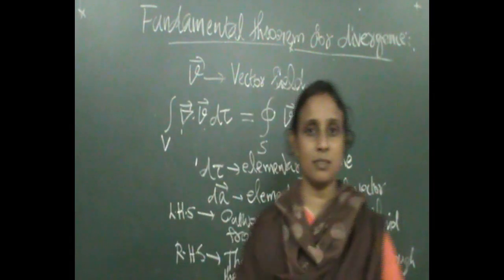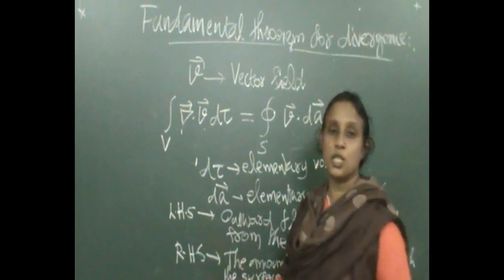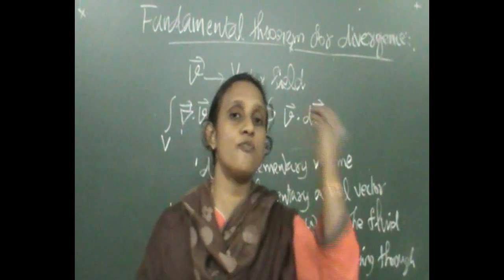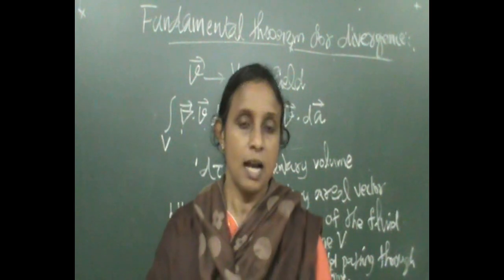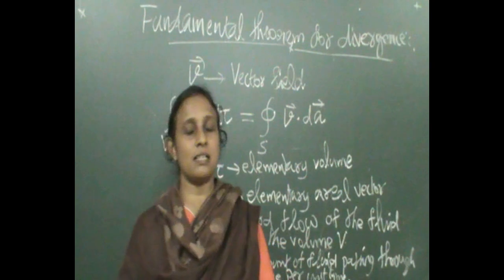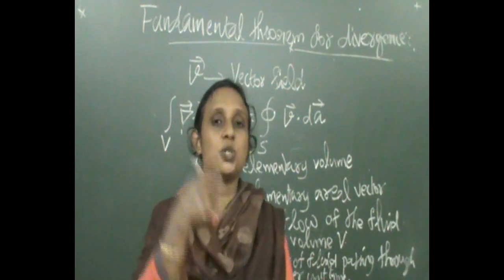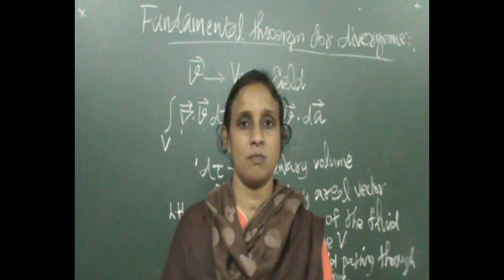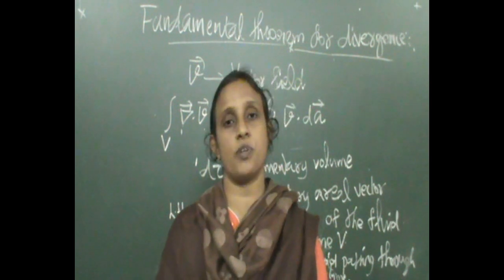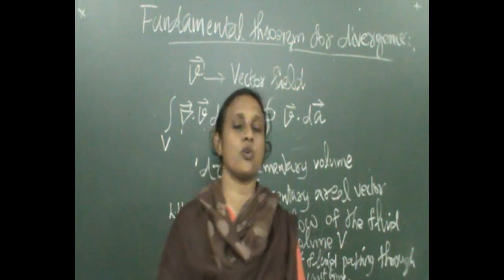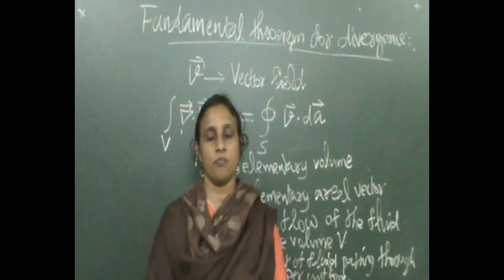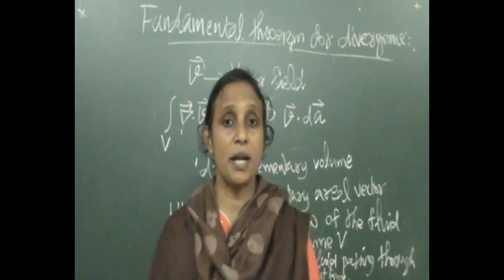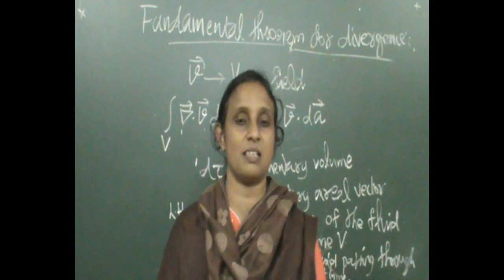So these two things should be equal. The LHS represents the outward flow of the fluid from the volume, and at the same time, the RHS represents the amount of fluid passing through the surface per unit time. Both are the same if we consider the closed surface such that it is the boundary of the volume. This is the geometrical meaning of the fundamental theorem for divergence.